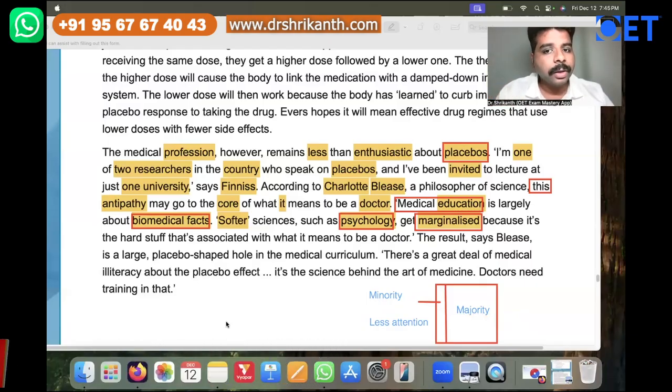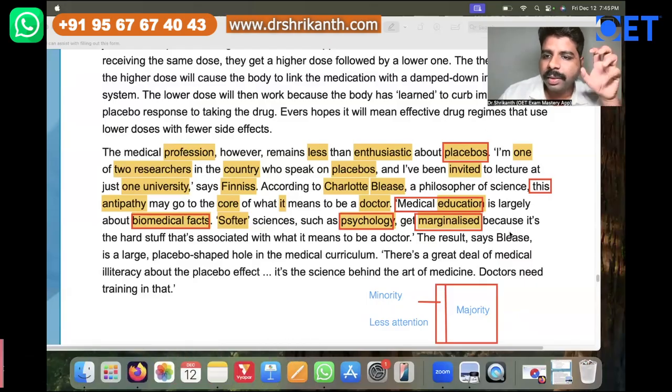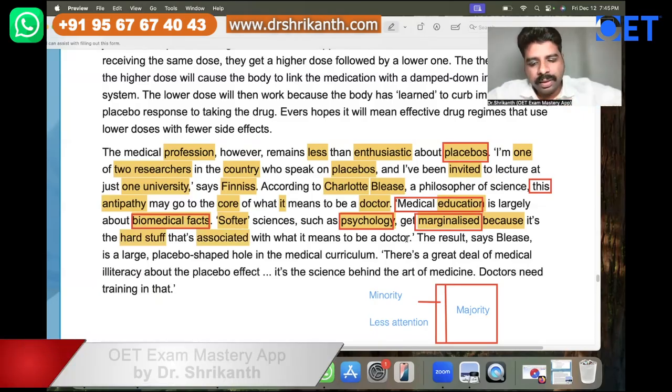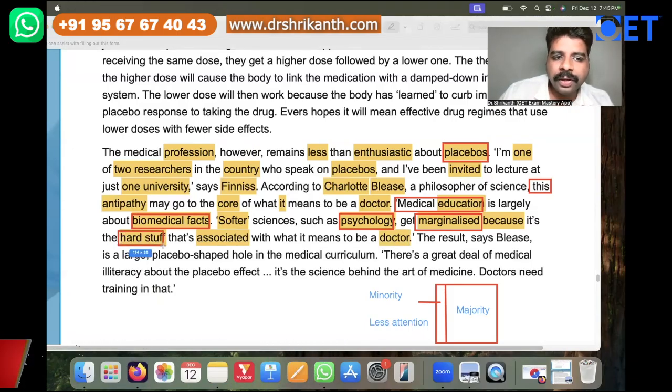placebos are ignored, why placebos are not given too much importance, why they have been omitted, right? The omission, why it has happened. So omission, marginalized, see, it is being omitted over here. So let's understand why. Such as psychology get marginalized because, now see, that's what we're looking for. The reason is it's the hard stuff that's associated with what it means to be a doctor. So here, the reason why psychology is omitted is because when it comes to a doctor, they only associate with the difficult things.